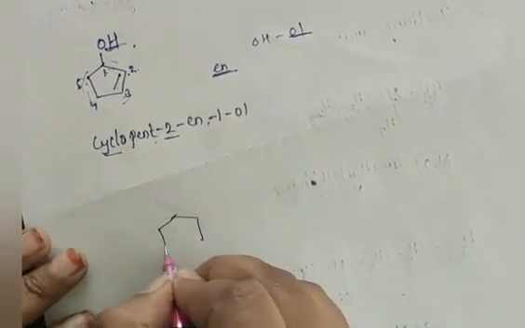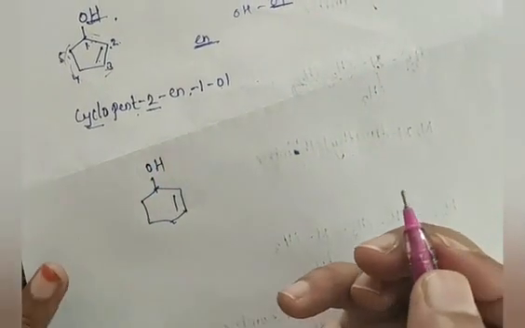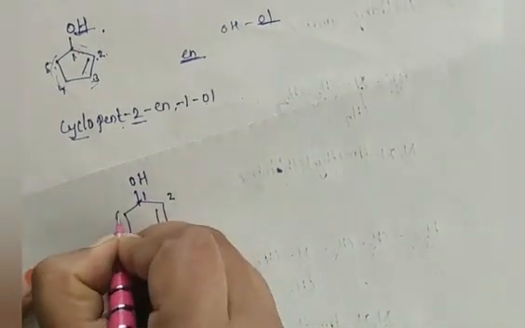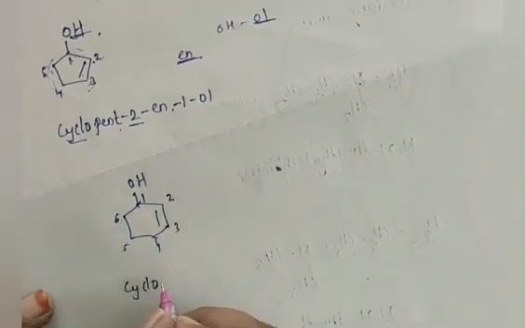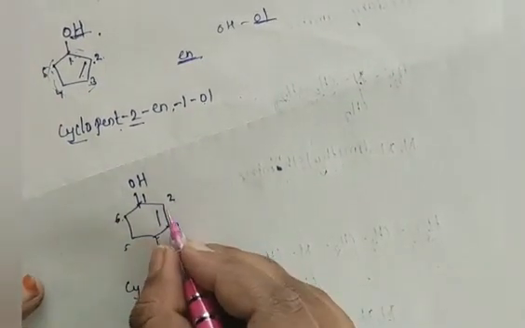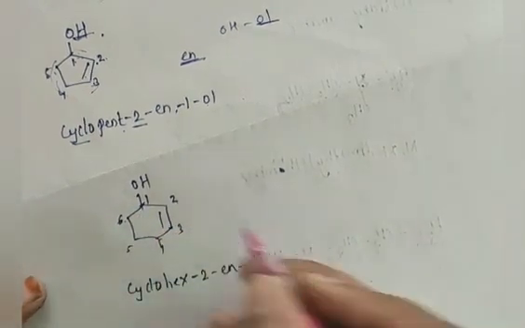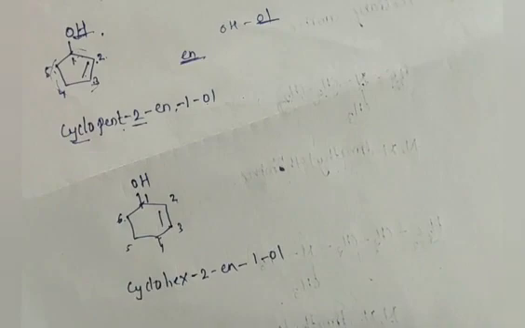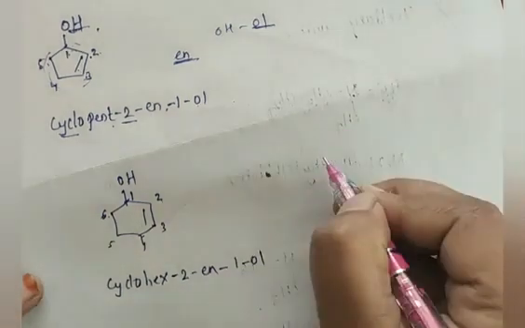In the same way, suppose I take here this, so what is the name of this organic compound? See here, start numbering 1, 2, 3, 4, 5, 6. So this is a cyclic structure, so I write here cyclo. How many carbon atoms are present? 6 carbon. So for 6 we have to use the word hex. At second we have double bond, hex-2-en. After that at 1 we have OL, the alcoholic group, so 1-OL. Okay. So like this you have to write the IUPAC name.